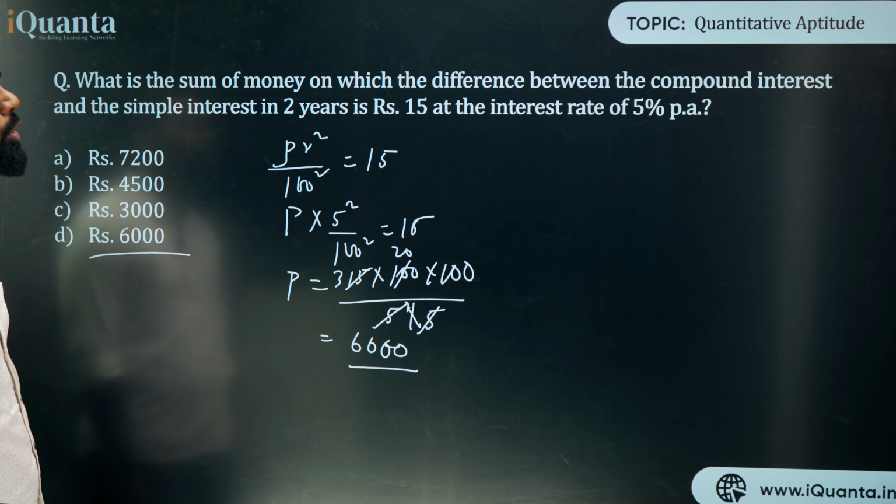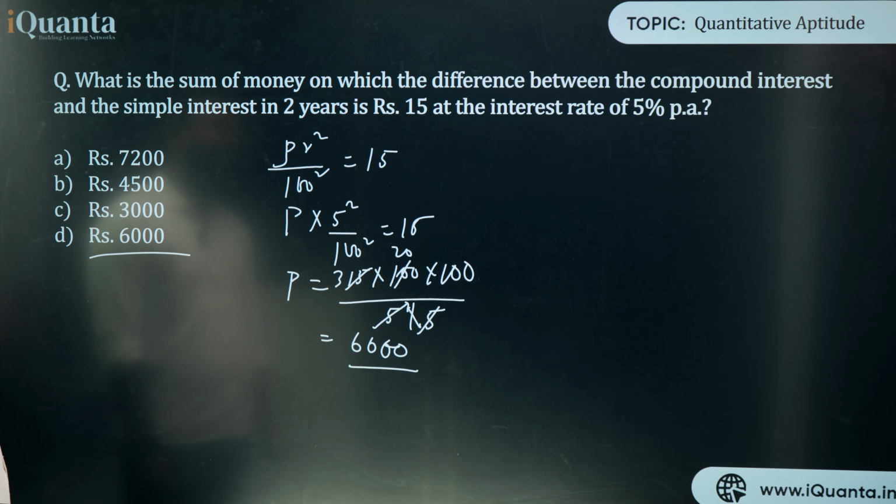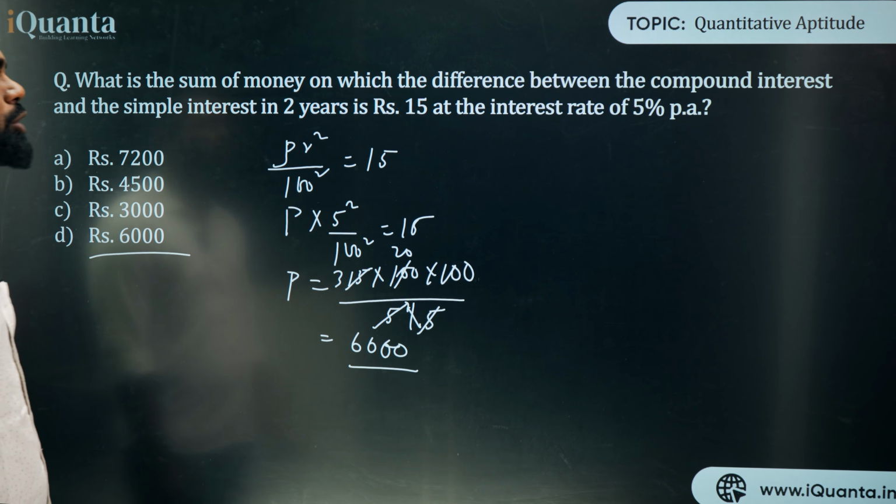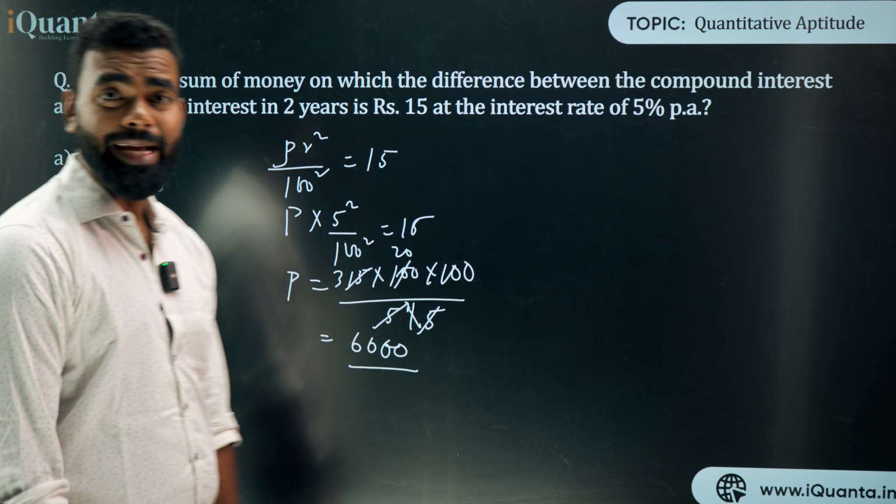There is nothing more to do, right? So it is exactly the same kind of question. You can directly use the formula. You don't need to do anything else. Just use the formula and you get the answer very fast. So this is all about simple interest and compound interest. This is the last portion of this class, SI and CI. I hope you have understood this.